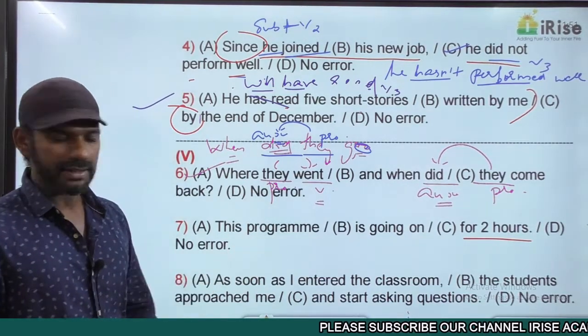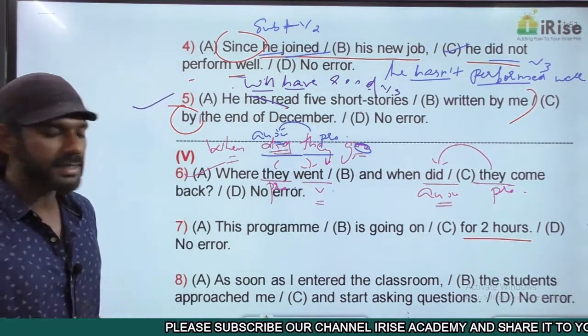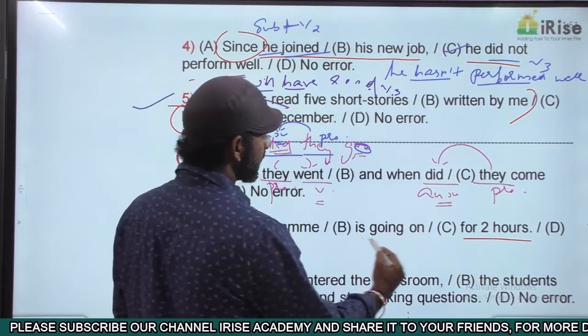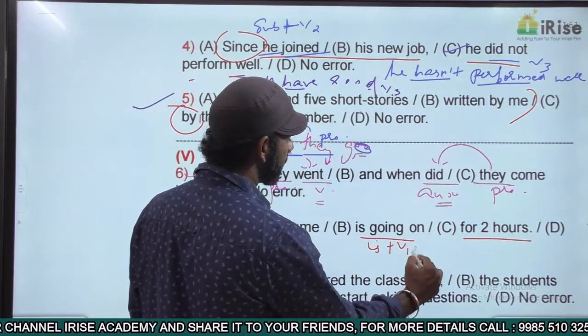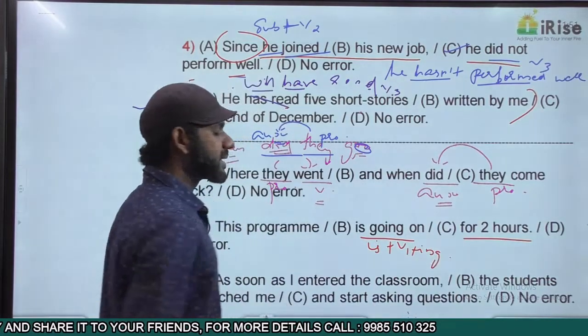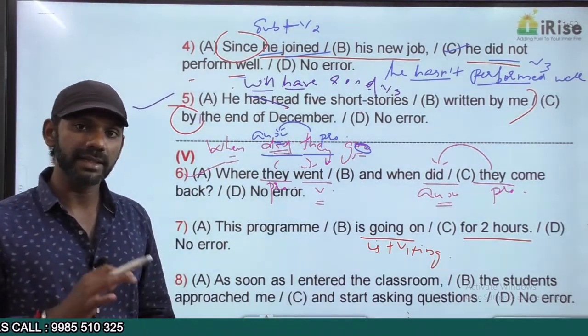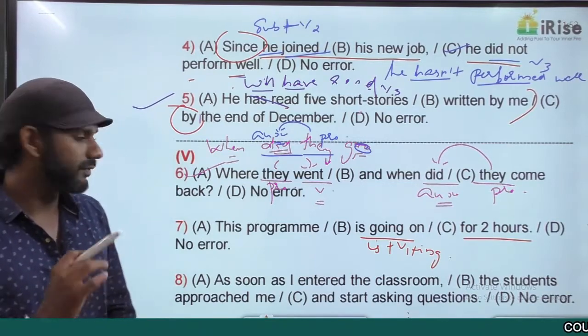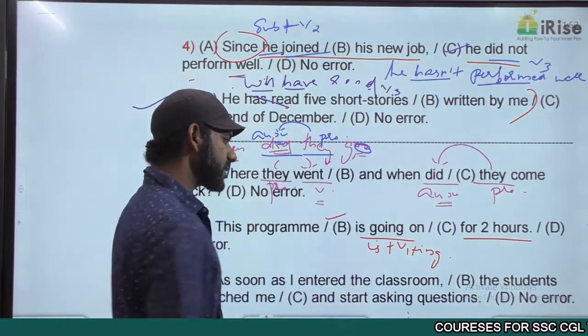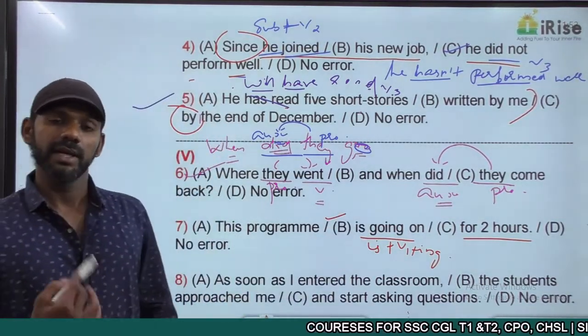Now come to the statement. This program is going on. Is going on is is plus V1 plus ing, present continuous tense. For cannot appear in the present continuous tense. That is the error. We got the answer. The error is in part B. That is one rule. One more rule.